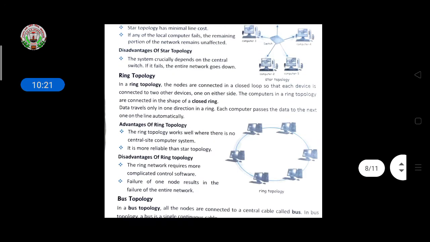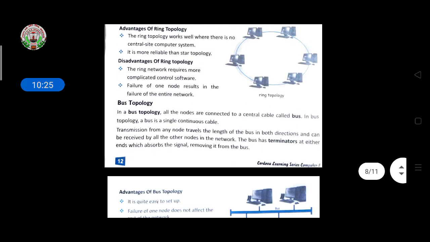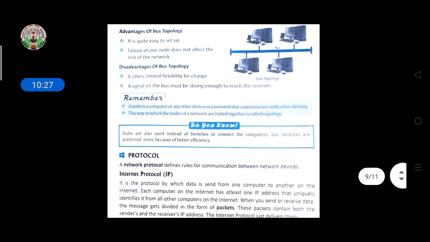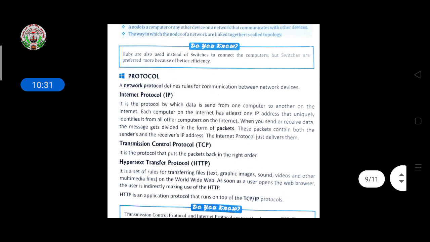So these are the different types of topology: star topology, ring topology, and bus topology. Then come to the protocol. A network protocol defines rules for communication between network devices. Internet protocol, TCP, HTTP. Internet protocol, IP, is a protocol by which data is sent from one computer to another on the internet.